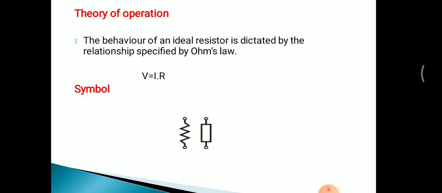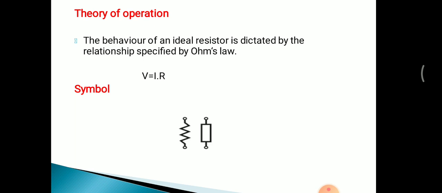So, the theory of how it operates. Its behavior depends on the relationship specified by Ohm's law. So what is Ohm's law? Ohm's law states that the voltage across any resistor is proportional to the current, and this proportionality constant is nothing but the resistance value. As we can see in the figure, there are two symbols used for a resistor.